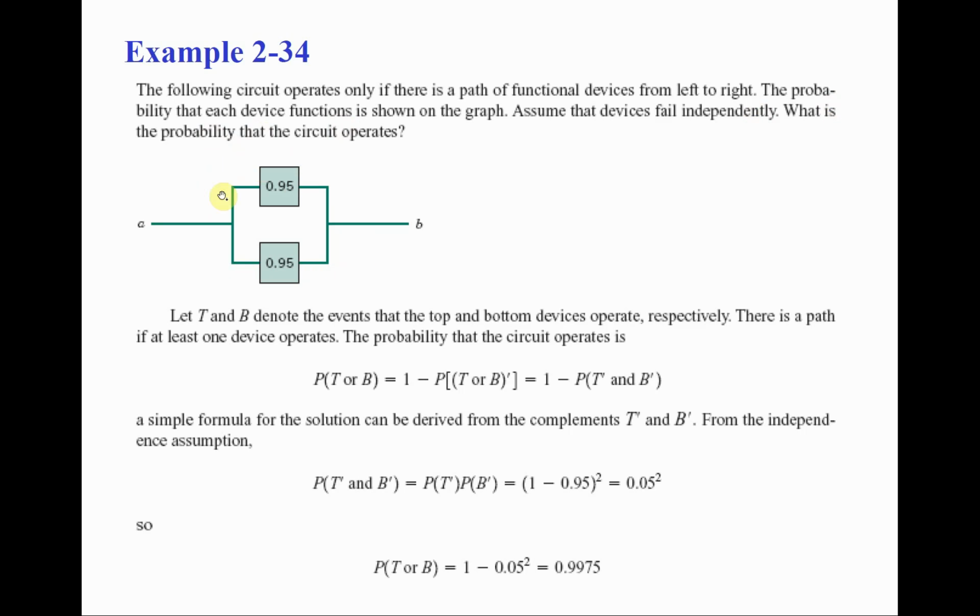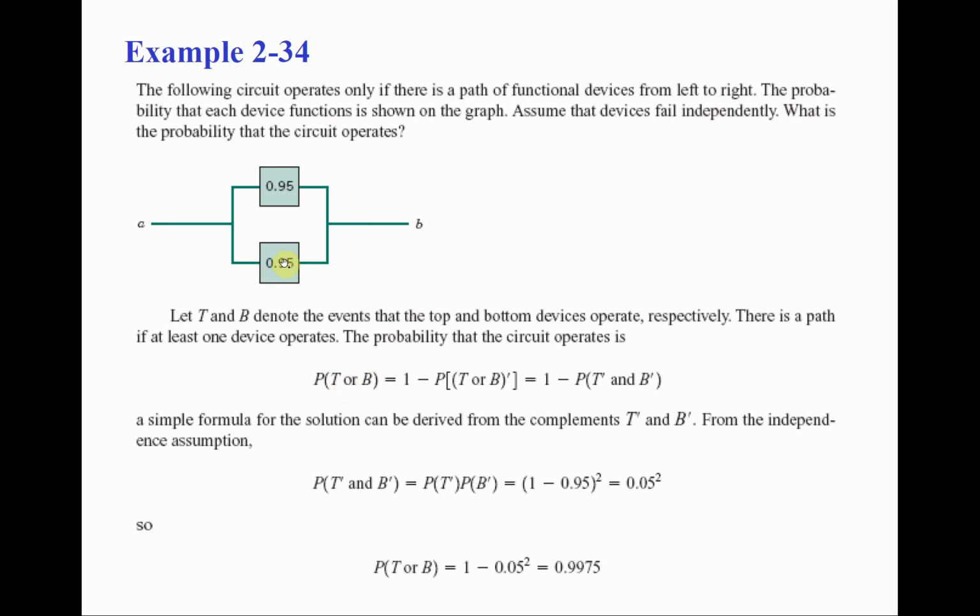How can we calculate this? When will it operate successfully? Is it necessary that the top and the bottom have to operate at the same time? Is this really necessary? What happens if one of them fails? If the bottom one fails and the top one operates, the circuit is operating, and vice versa. If the top one fails and the bottom one operates, the circuit is operating. So the probability that the circuit operates is really the probability that the top operates or the bottom operates. It's not an "and" here.